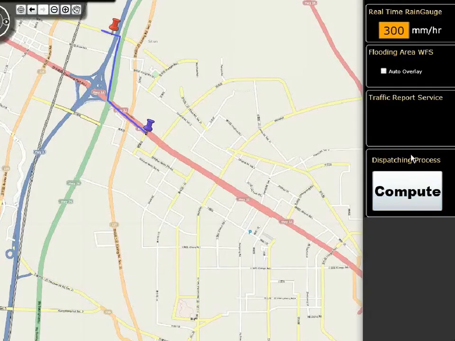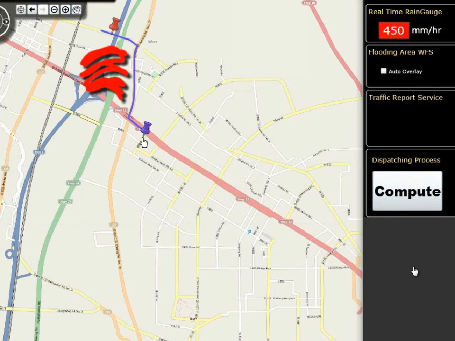The client receives this sensor information continuously, as you can see. When the accumulated precipitation increases to 450 mm, this is an event which will change the status of the current dispatching map. So the client will compute the latest dispatching map based on the latest sensor information. Version 0 plus T1 is produced.